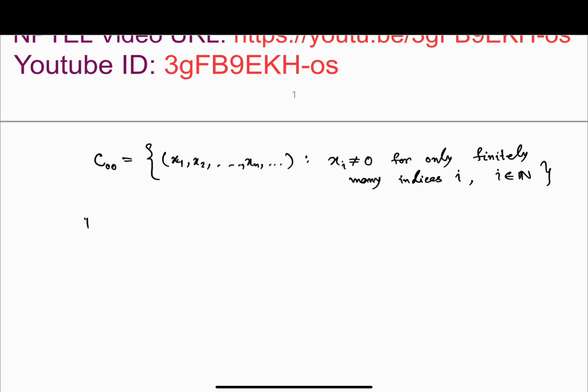Now define these two operators. Again, the norm: suppose x is x1, x2, ..., xn. Then what is the norm of x? It is the supremum over all |x_i| such that i is a natural number.